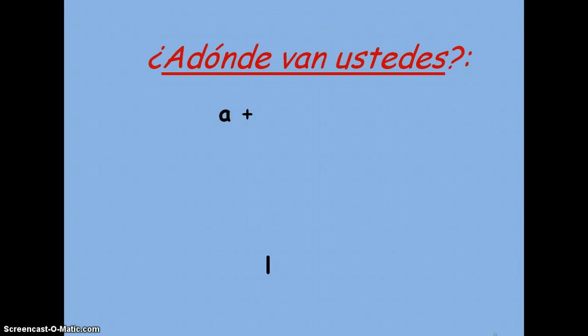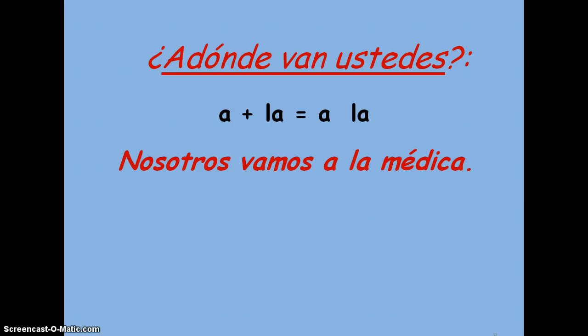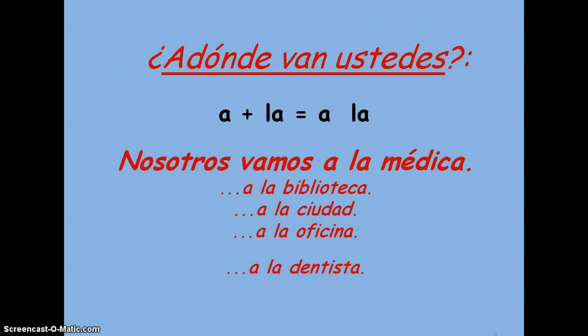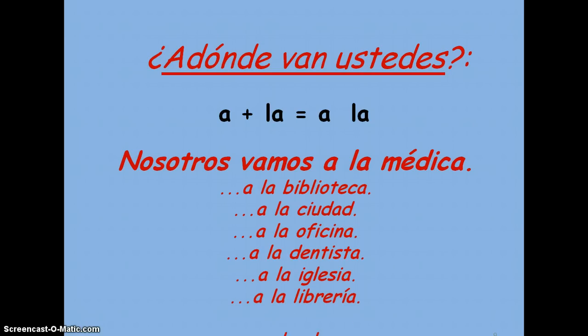But sometimes you might want to say, I go to somewhere and it's a feminine noun, so you would have to say a la. And here are some examples. Nosotros vamos a la América, a la biblioteca, a la ciudad, a la oficina, a la dentista, a la iglesia, a la librería, a la playa. All different places that you might go.